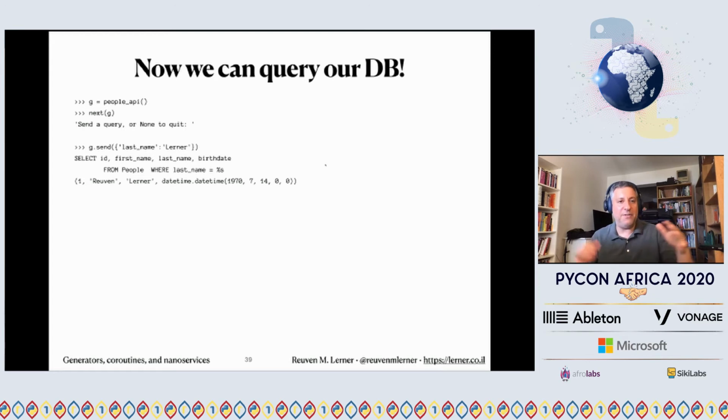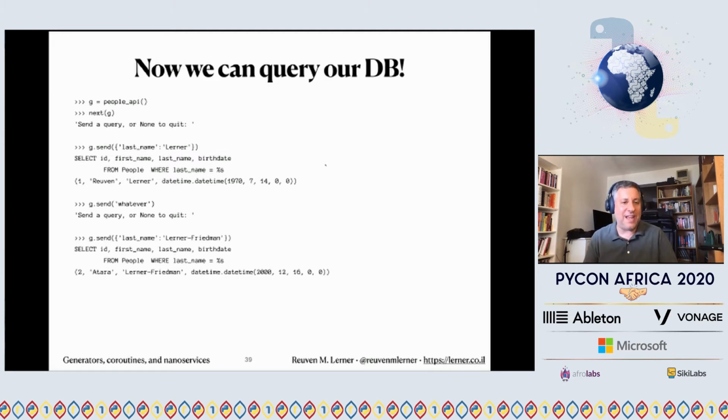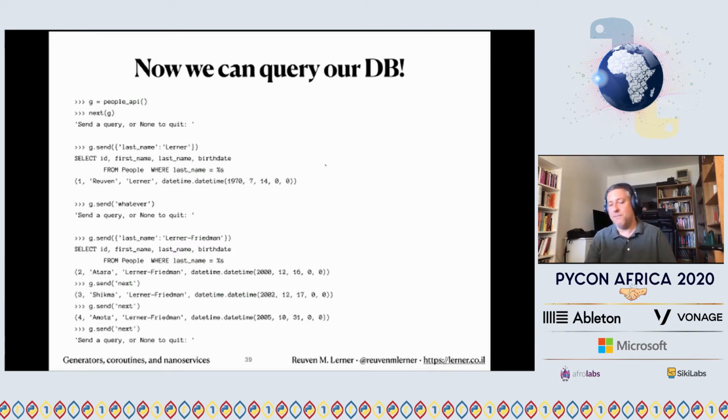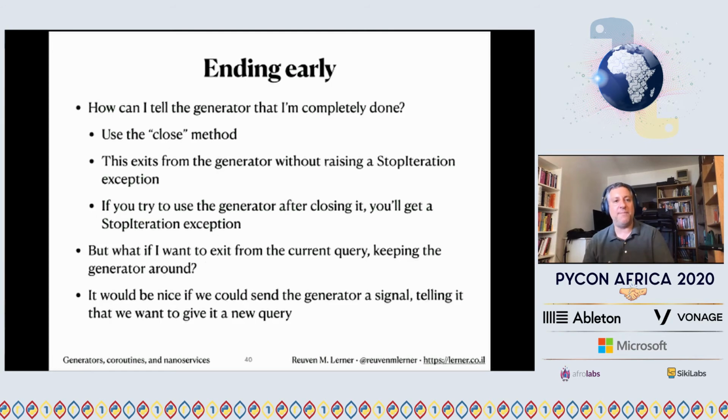I'm going to say g.send of, here's my dictionary, last name Lerner. And sure enough, it'll bring me back one value. And then I have to say g.send whatever, because I have to get it back to where we were, send a query or none to quit. I'm going to say now g.send, last name is Friedman. That's my children's last name. And so there we get 1, 2, 3 elements, and then it's back to the top. So basically, we've got this little API going. Now, I'm not trying to tell you that you should reinvent the wheel and create your own database query system, but it shows you the possibilities for what you can create and how you can create rich data.